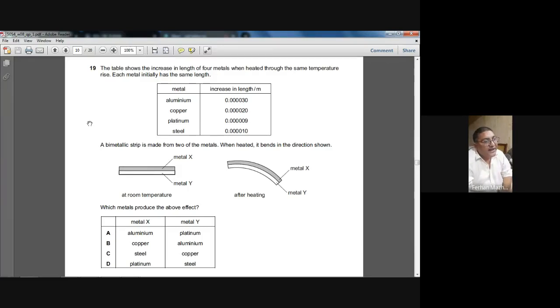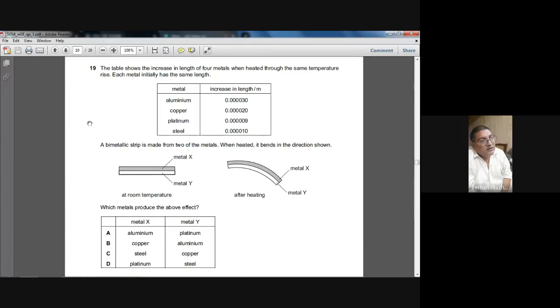Okay, so what can be the choice? Metal X should be one which expands more, and metal Y should be the one which expands less. B cannot be the answer. C cannot be the answer.